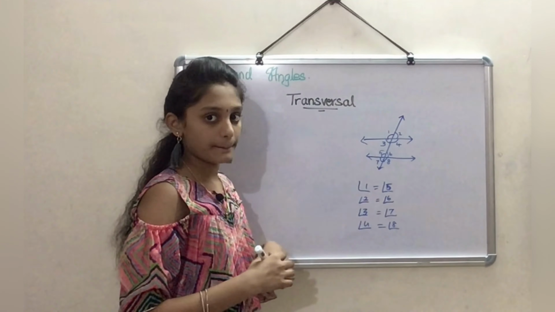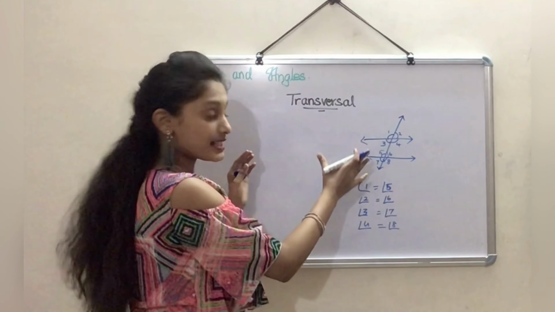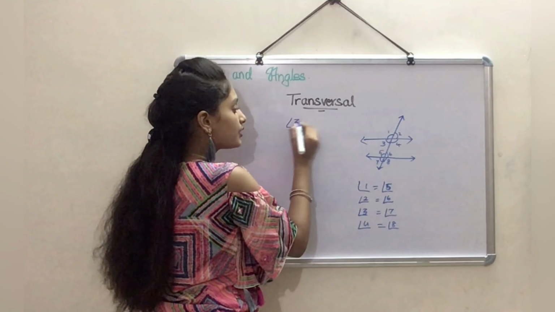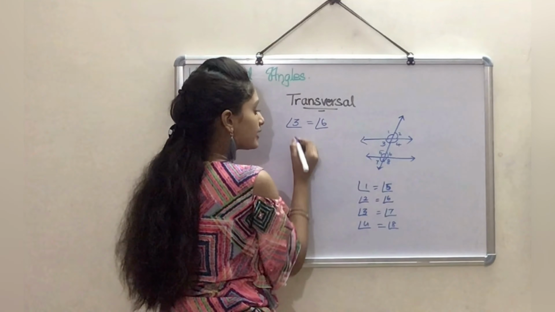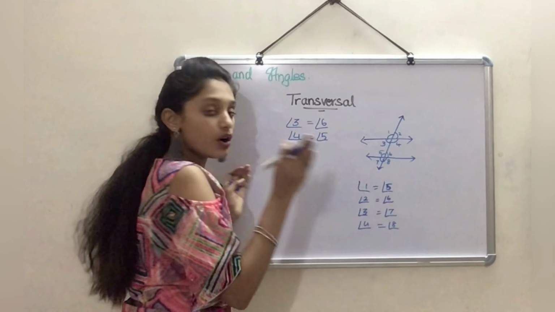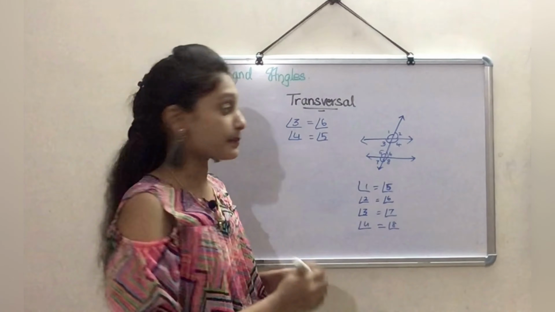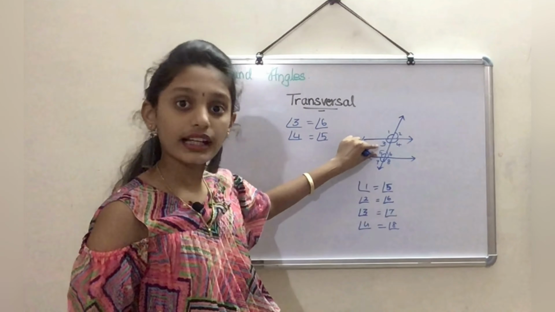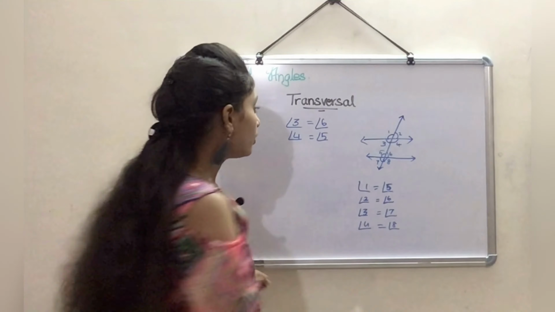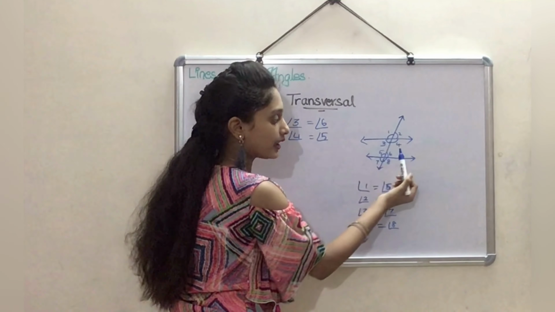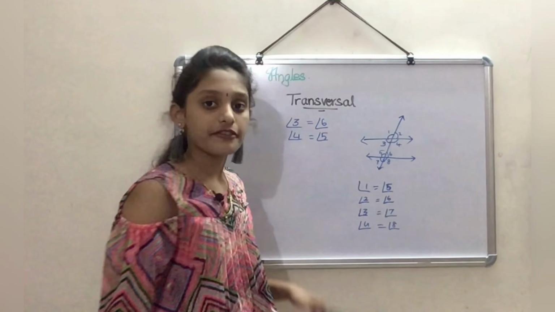So we can say that angle 3 equals angle 6 and angle 4 is equal to angle 5 according to alternate interior angles, because they are alternate and they are in the interior region.